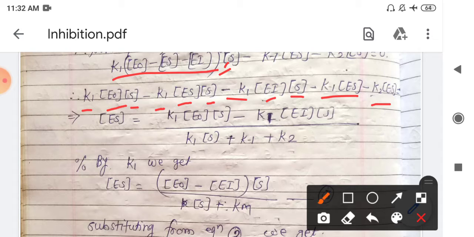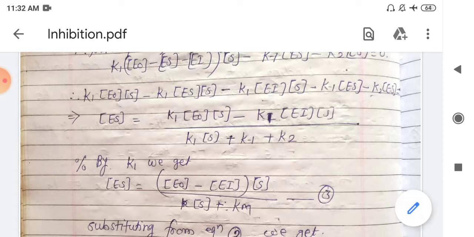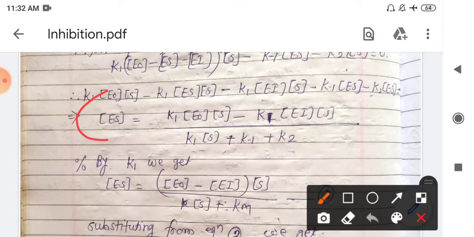So what we really require is just the value of ES, because the rate of product formation depends upon the concentration of this enzyme substrate complex. So we try to simplify this ES term. There is ES here, here, and also here. So we have taken those terms to the right hand side and try to simplify that.